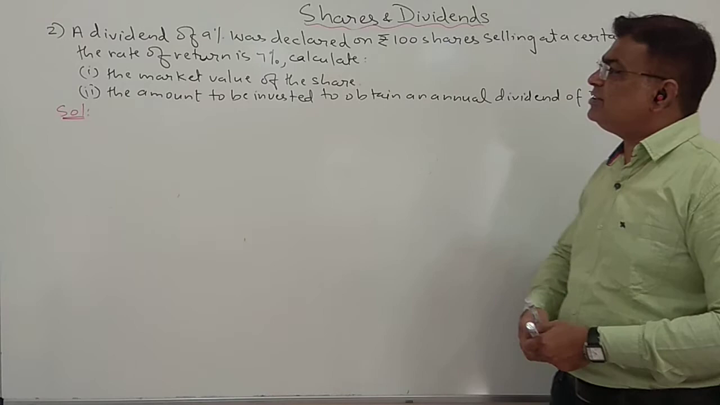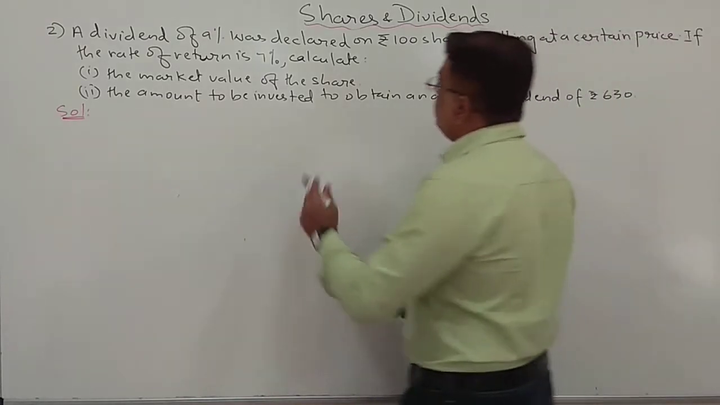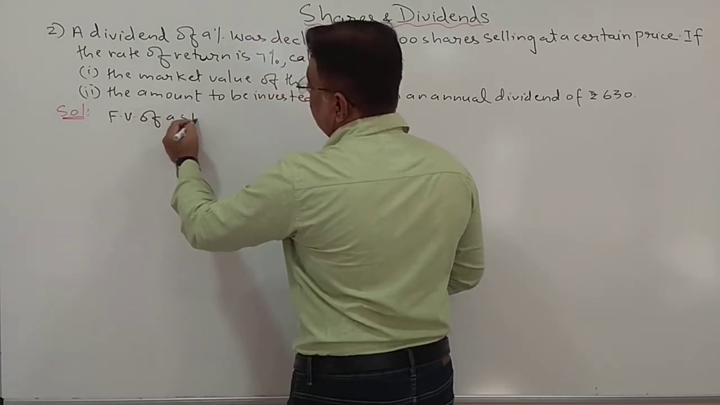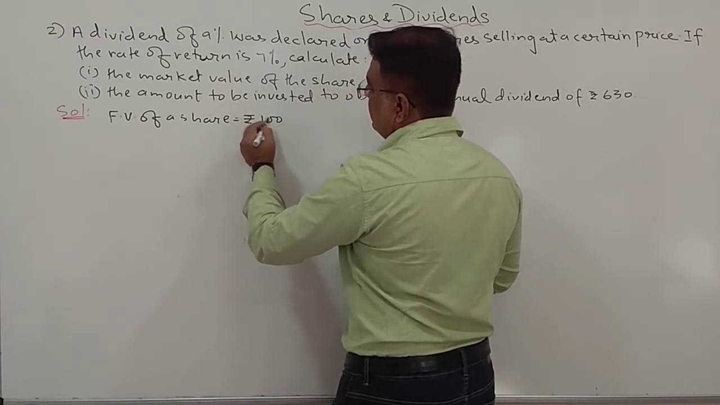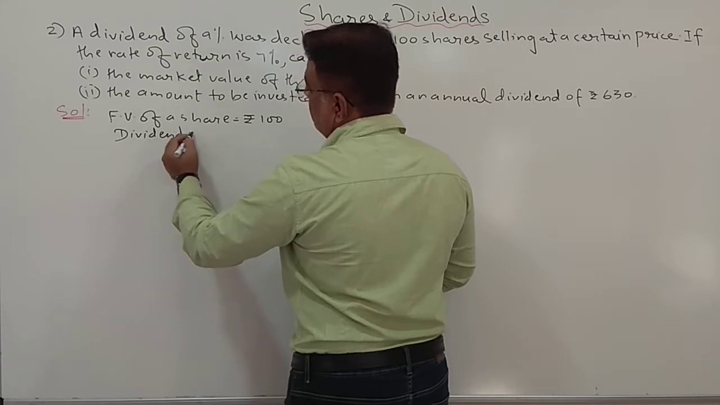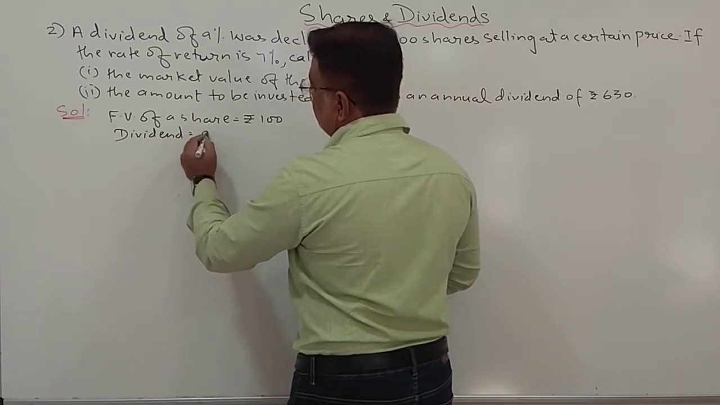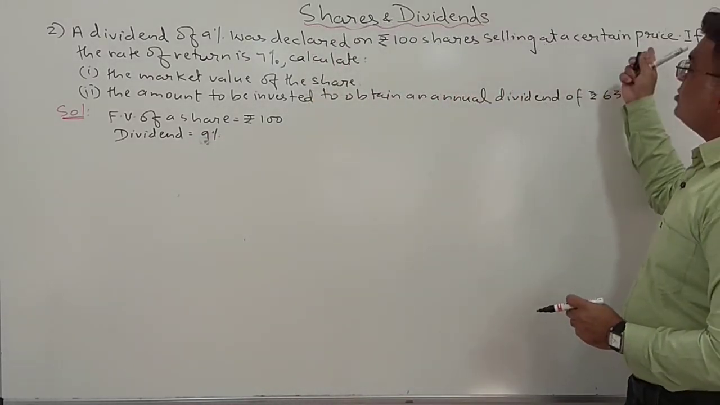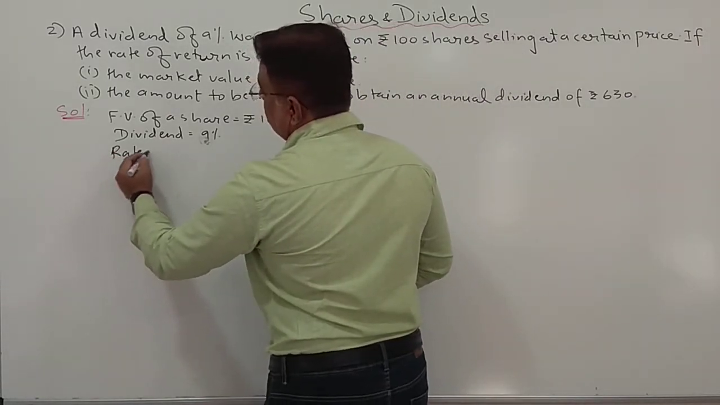Okay students, now let us see. First of all, what is given to us? Dividend is given to us, 9%, and the face value of a share is ₹100. Dividend is 9%, and it was selling at a certain price, and the rate of return is given. So first we'll write all the data.